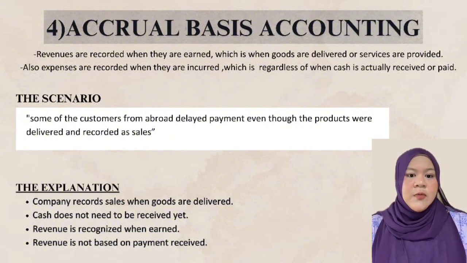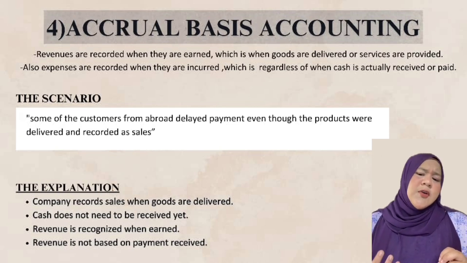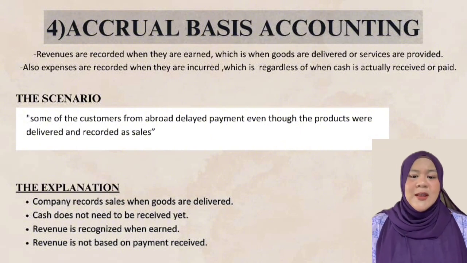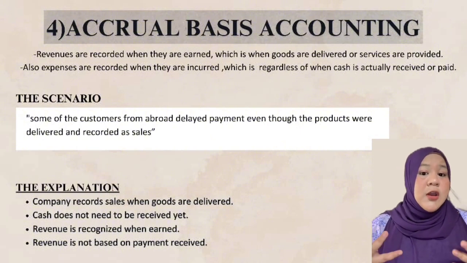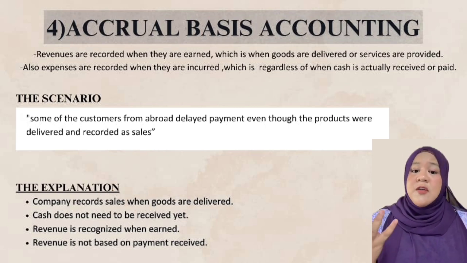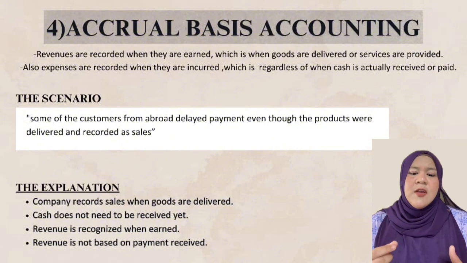The scenario: some of the customers from abroad delayed payment even though the products were delivered and recorded as sales. Based on it, the company records sales when the goods are delivered, even though the cash has not yet been received. This shows that revenue is recognized when earned, not when payment is made.